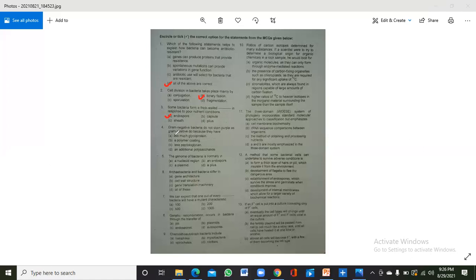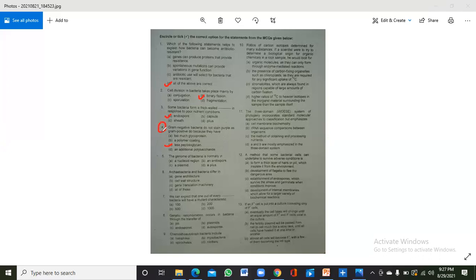Gram-negative bacteria do not stain purple because they have less peptidoglycan. There is too much peptidoglycan in gram-positive bacteria, and because of that peptidoglycan layer they stain purple. This is about the mechanism of gram staining. I have made a video on the mechanism of gram staining in more detail, so just watch that video to clear up this MCQ.